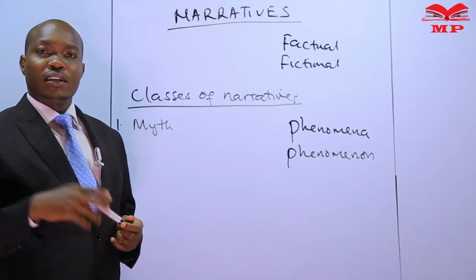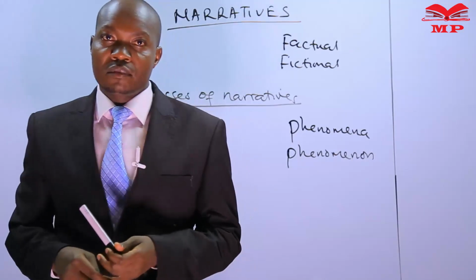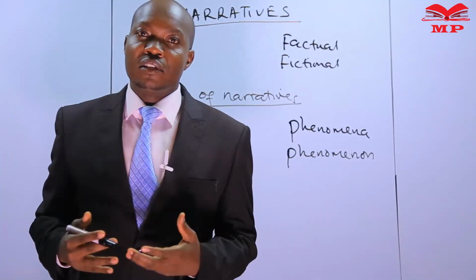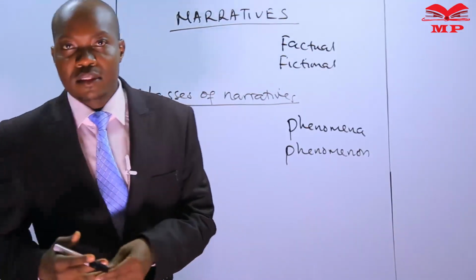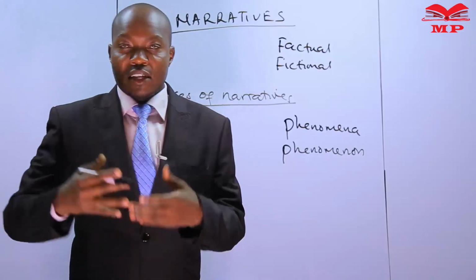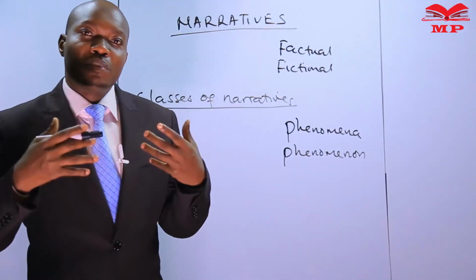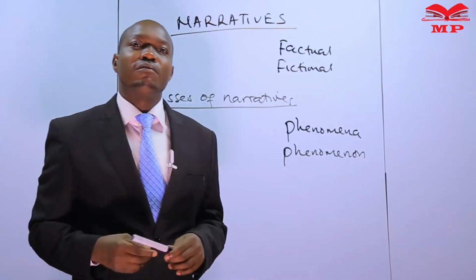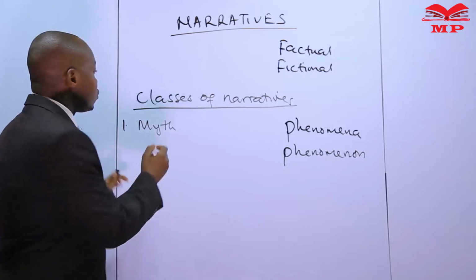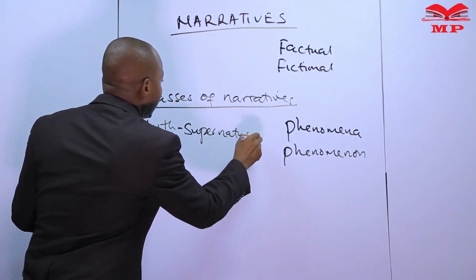Now, a myth is a story that explains the origin of a community. For example, the origin of the Gikuyu community, such a story is a myth. The origin of the Baluya community, such a story will be a myth. And for a story to be termed as a myth, it must have supernatural beings.